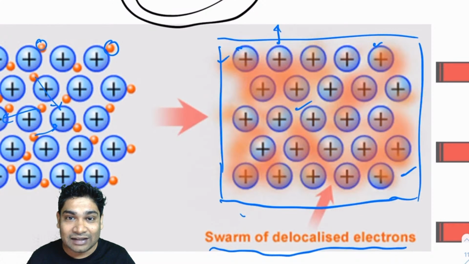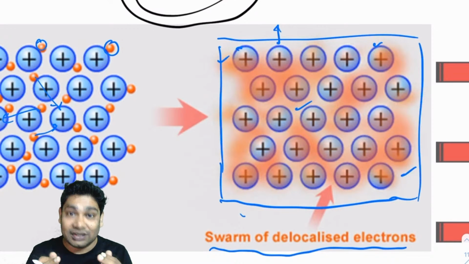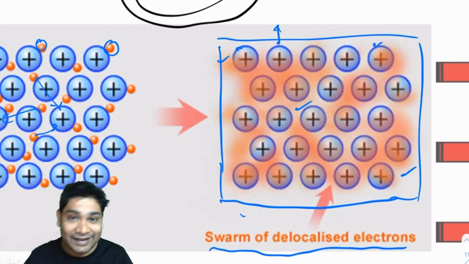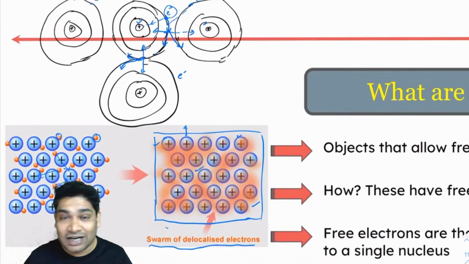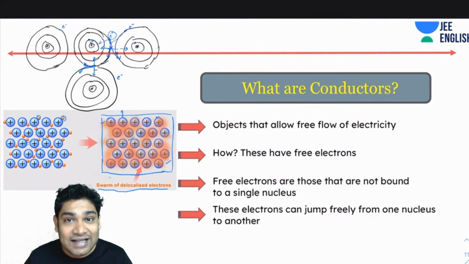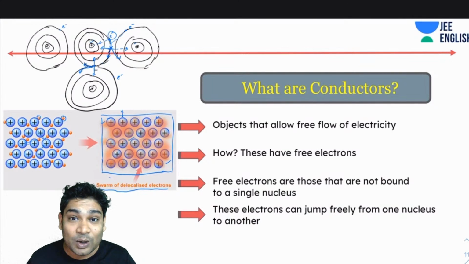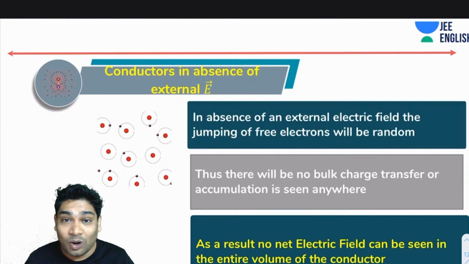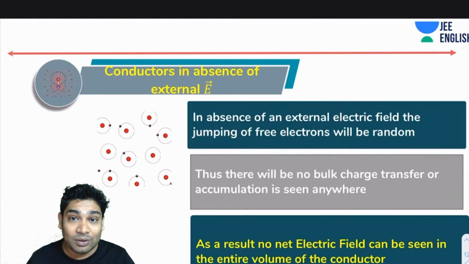So please remember that free electrons are only free to roam inside the metal lattice, inside the solid structure. They cannot, however, jump into the air. They cannot start jumping into the air. So that is the idea of free electrons. And you realize that free electrons are not bound to a single nucleus. They do not belong to any one nucleus. These electrons can hence jump freely from one nucleus to another. Alright, next. Let's see what will happen to electrons when the external electric field is absent.